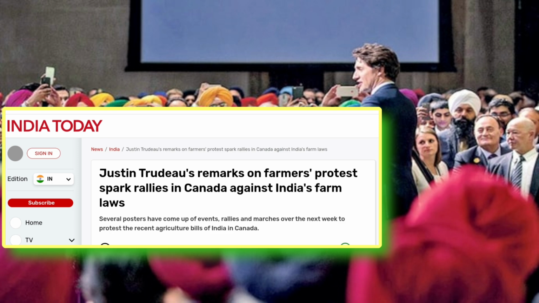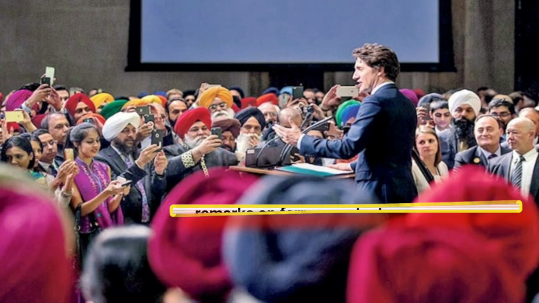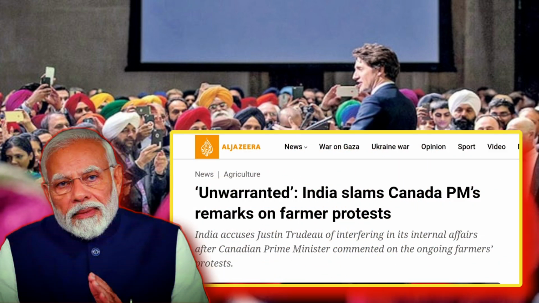But the comments and the statement from the side of the Canadian officials and Prime Minister Justin Trudeau, India viewed it as an interference in its internal matters. India viewed Canada's stance as a breach of its sovereignty and a political move that could influence domestic sentiments. This led to a diplomatic strain between the two countries.